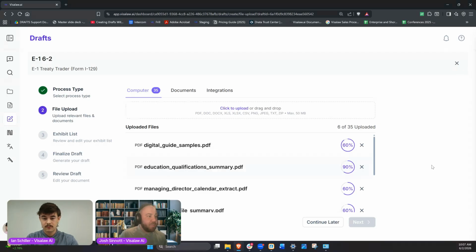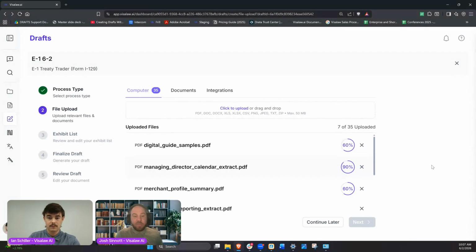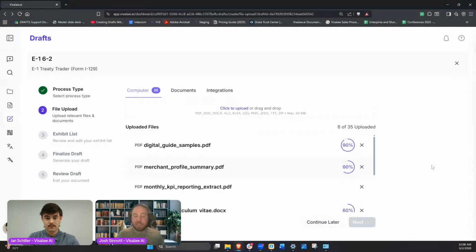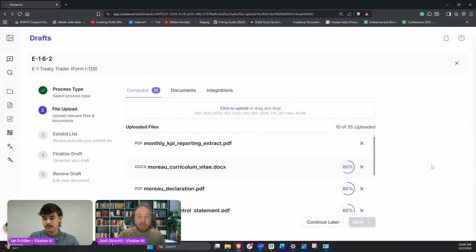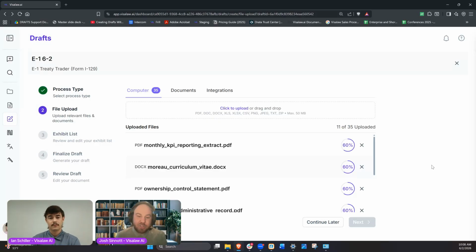What we're waiting for right now is the AI going through and reading all of our documentation here. It then encrypts all the documentation for us as well. As mentioned briefly at the beginning of the video, Visalaw AI does not train on or maintain any user data. Security is one of our utmost values here, so making sure everything uploaded is kept safe, confidential, and secure is absolutely vital.